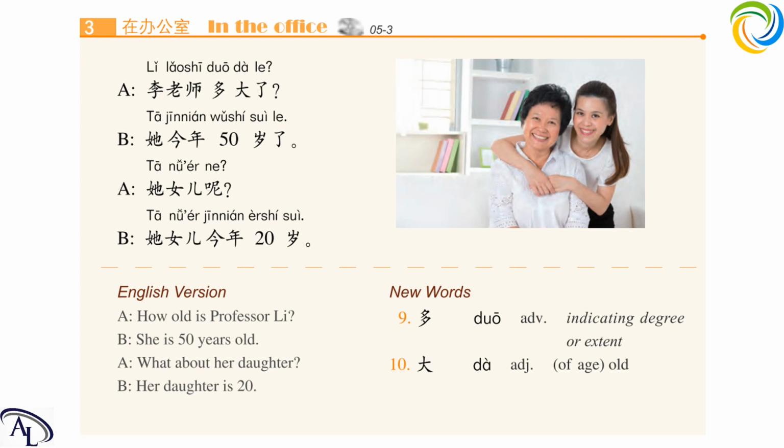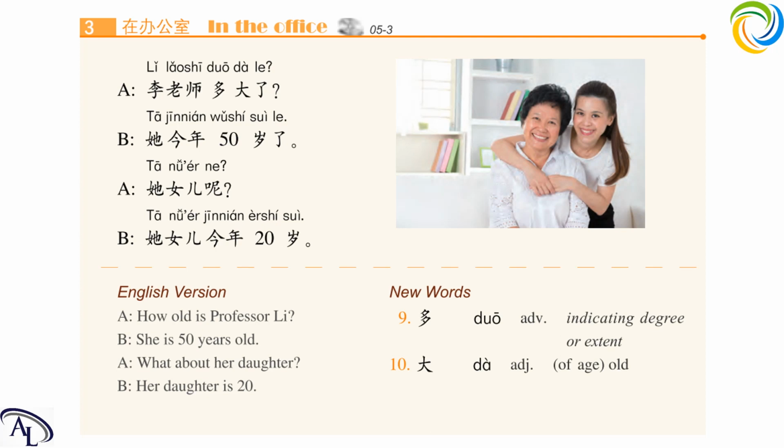Please start. 他今年50岁了。他女儿今年20岁。Okay, this is our text.